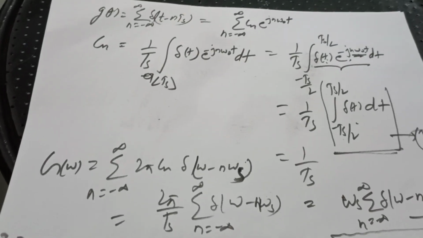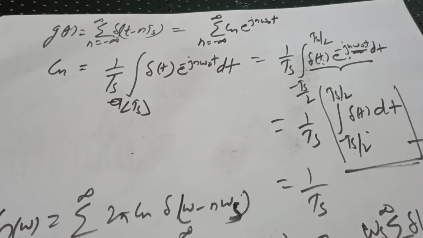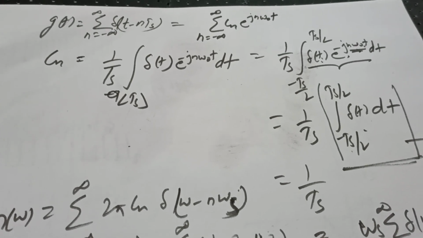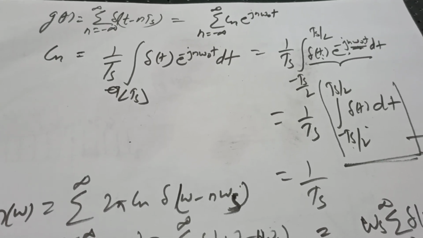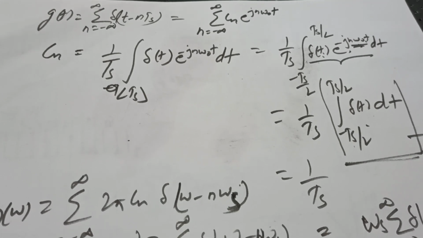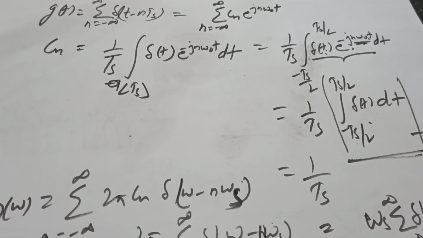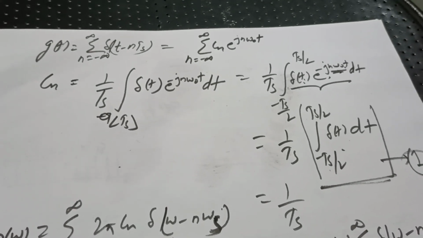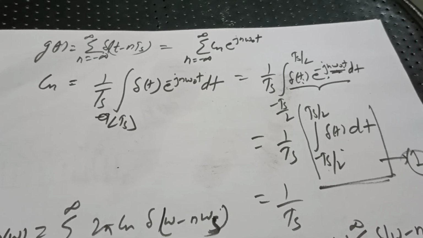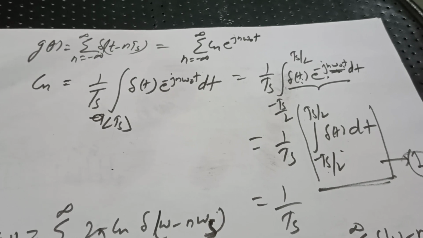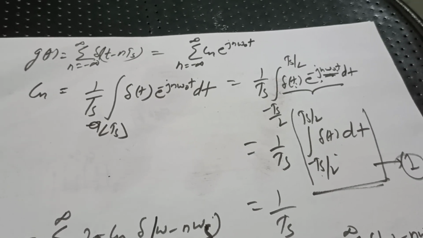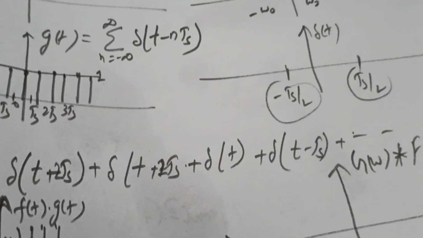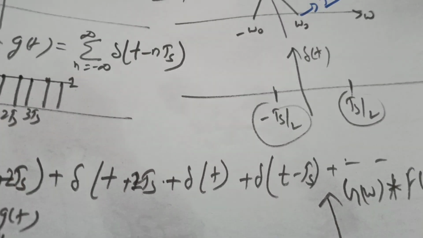Be very particular that multiplication gives convolution in the other domain. Even I sometimes get confused, but this needs to be understood very clearly: f of t times g of t is 1 upon 2 pi times F of omega convolved with G of omega.